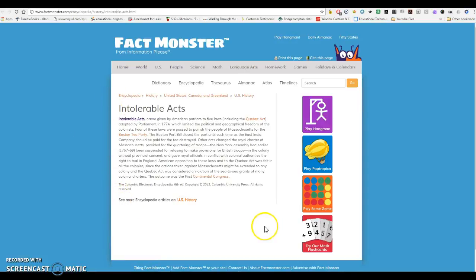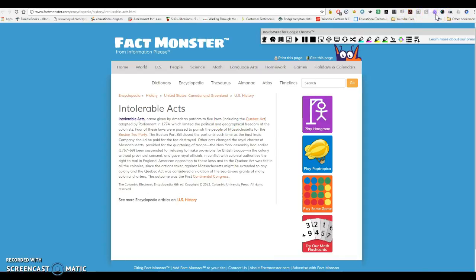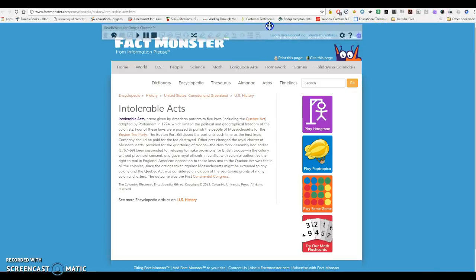Now, if you can't read this material, you'll notice that it has a Listen to this paragraph button pop up. That may not pop up for your computer. You may have to come up here and use the Read Write extension. And what you're going to want to do is highlight some of the text and then click the play button so that you will actually hear it speak to you. Okay? Okay, so it will read for me until I press stop.